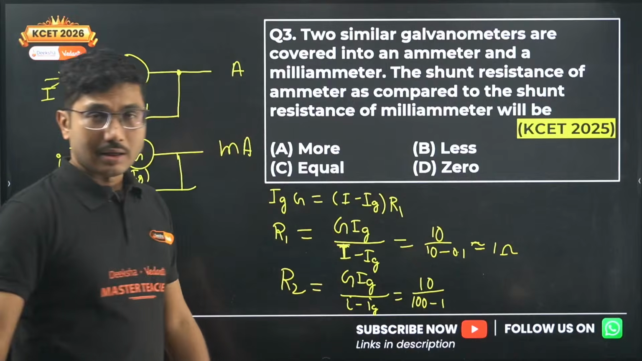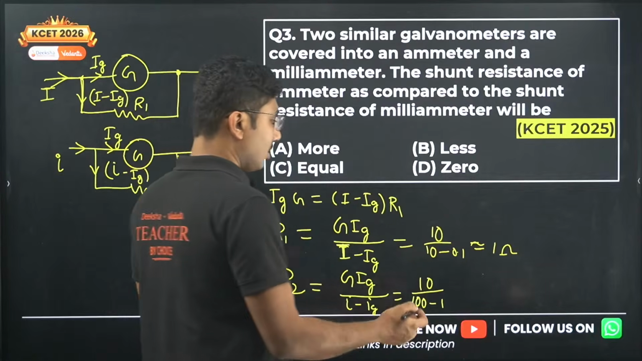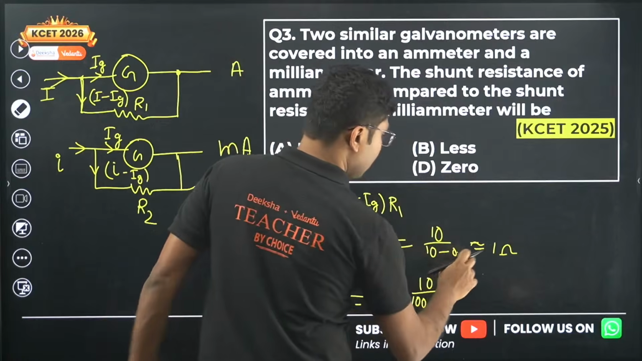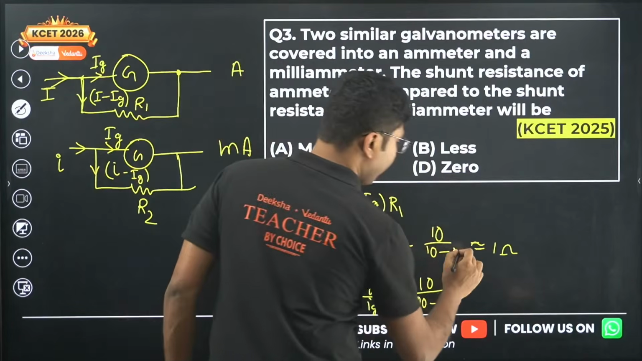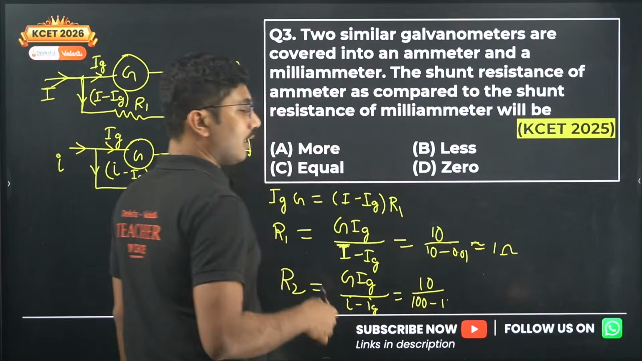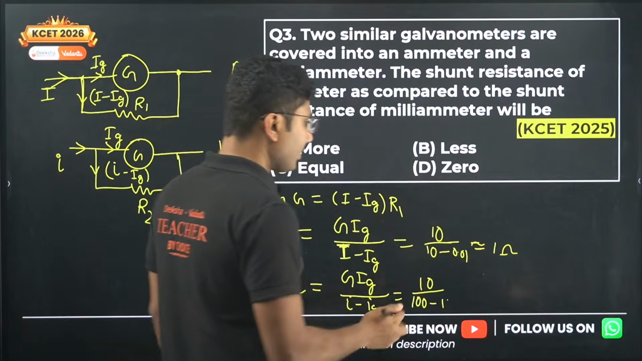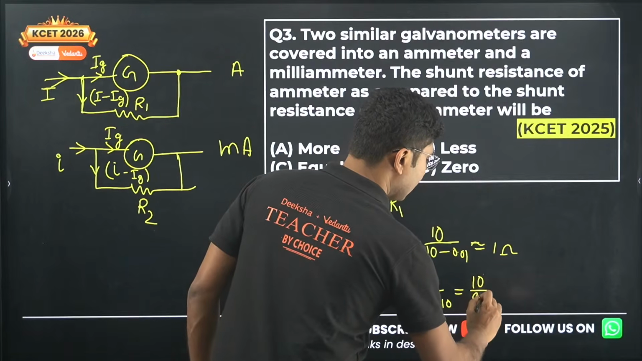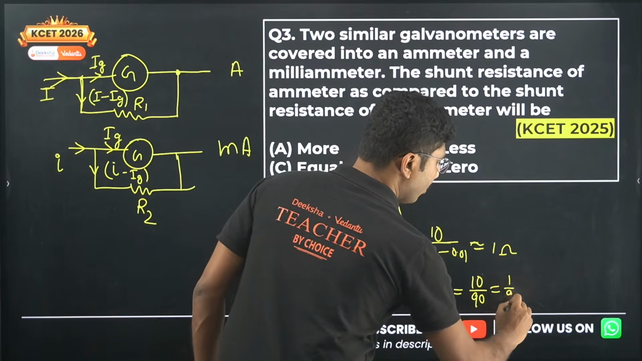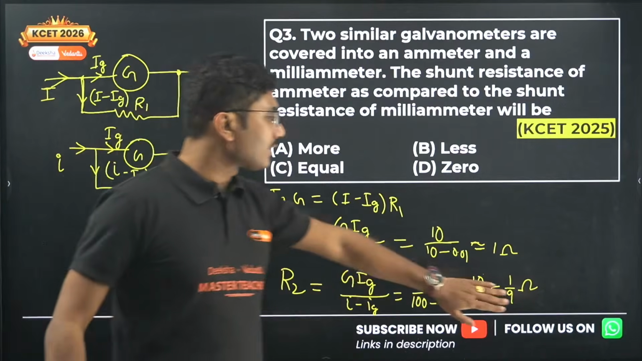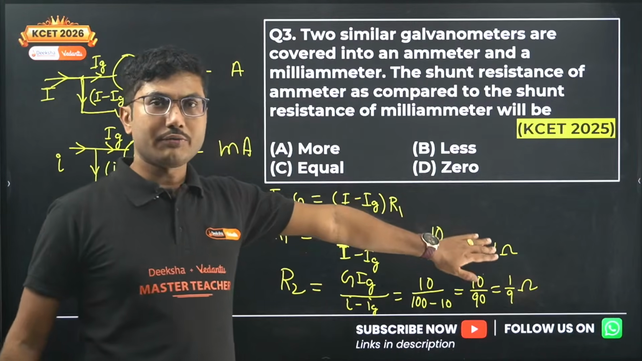0.1 ampere means, sorry, let's see, let's use 0.01 Ig. That is actually times 1000, that will be 10 milliampere. So you see that this is 10 by 90, so almost 1/9 ohm. So the resistance of the milliammeter is much smaller compared to the resistance of the ammeter.